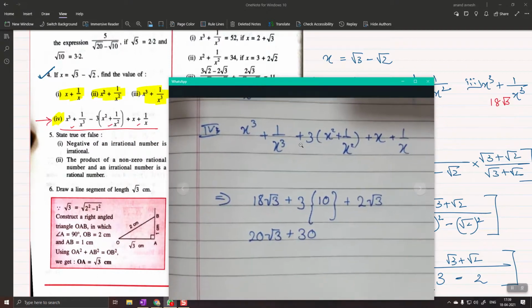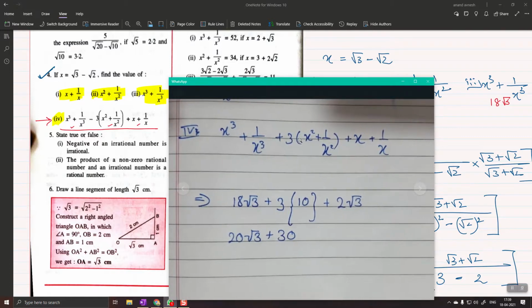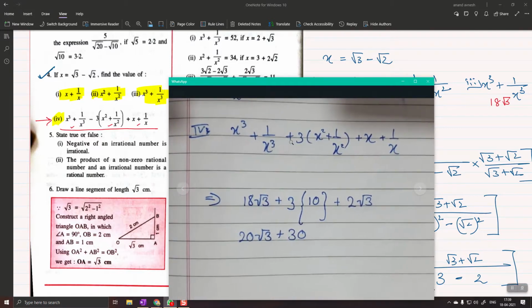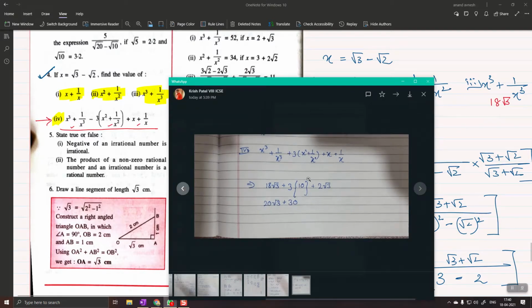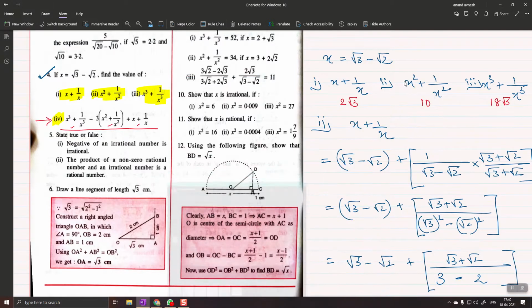Krish, yes, sir. There is a minus sign. Do you see here in the question? It is minus 3, minus 3 bracket x square. Let me just solve it again. No, the answer will be correct actually, it's the same only, but the sign changes. Yeah, 20 root 3 minus 30 root 3. Exactly. But in the exam, please be careful. Yeah, you are right. So you see, the fourth part was the shortest. It looked very huge, but it was the shortest. Correct?